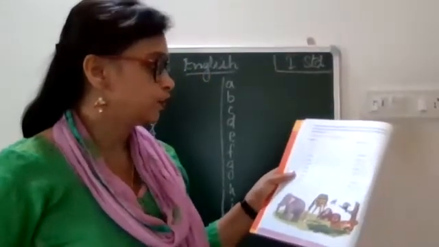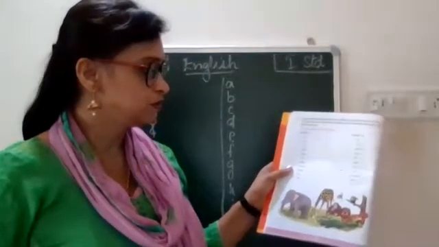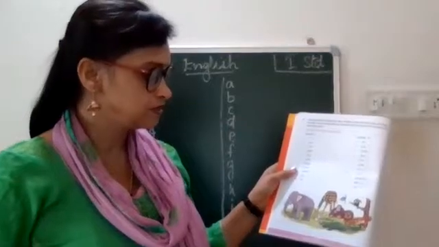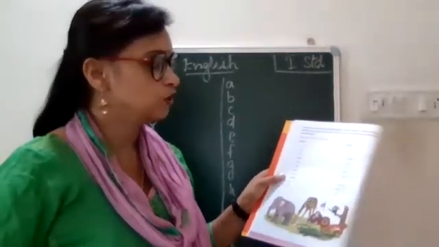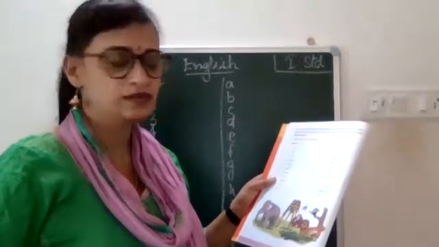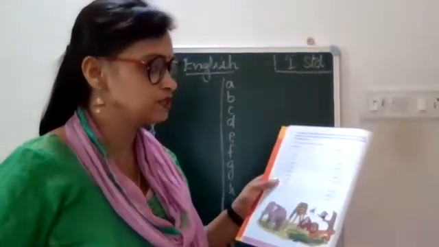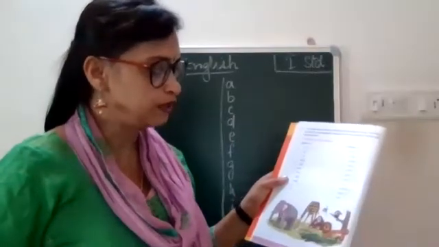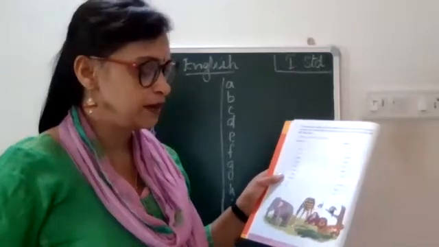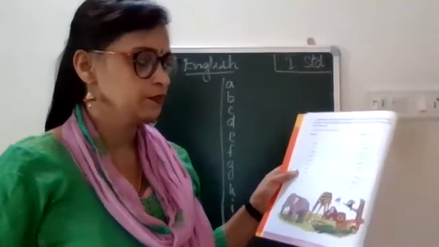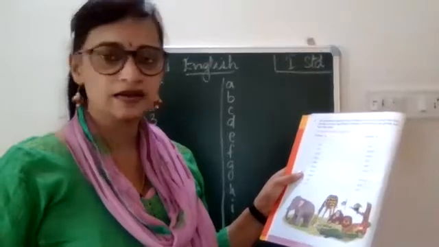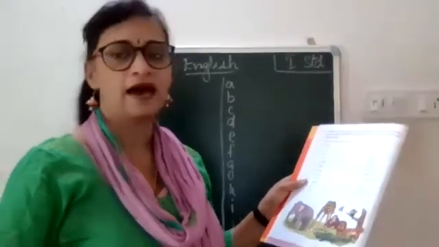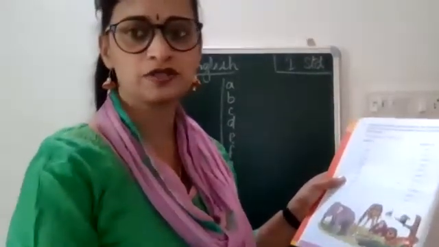Duck, goat, sheep, goose, rabbit, owl, and hen. Okay. In column B, you have the young ones, the names of the young ones given. First one is kid, pony, gooseling, puppy, chick, owlet, bunny, kitten, duckling, lamb, and calf. Okay, so these are the young ones.